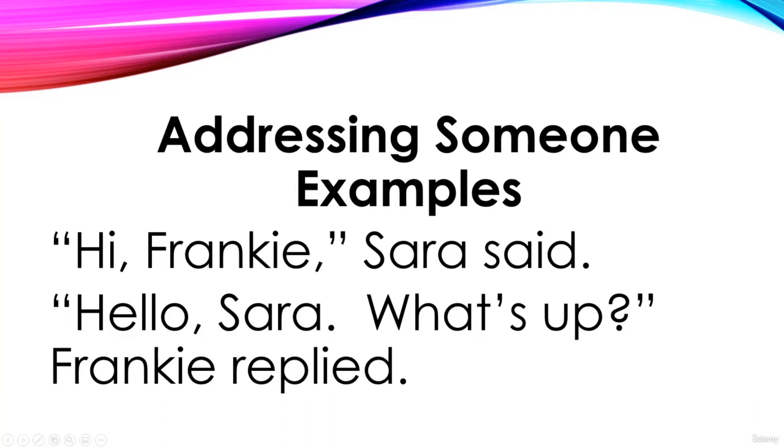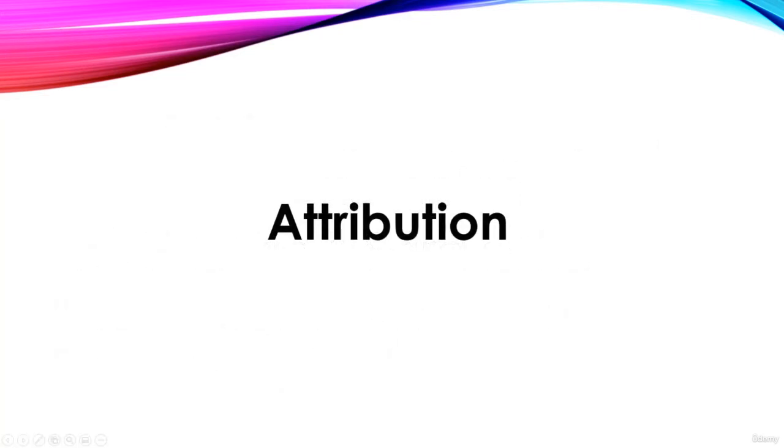So, "Hi, Frankie," Sarah said. "Hello, Sarah." So this is Frankie responding. And he's talking to Sarah, so he says, comma, Sarah. Now, he doesn't need to talk to Sarah. He can just say "Hello." "What's up?" Frankie replied. Now, the next thing that we want to look at is attribution, and this is attributing the dialogue to a speaker.